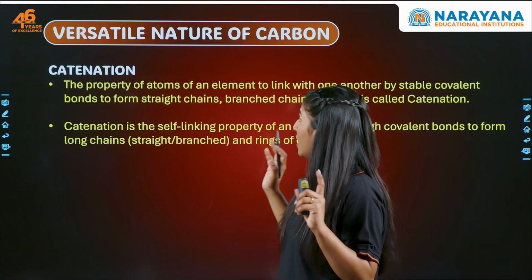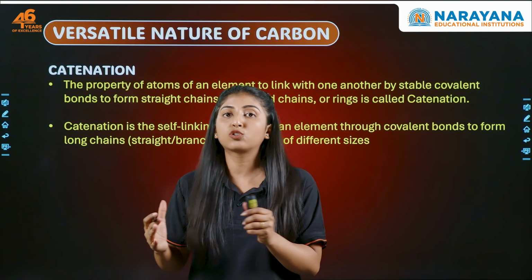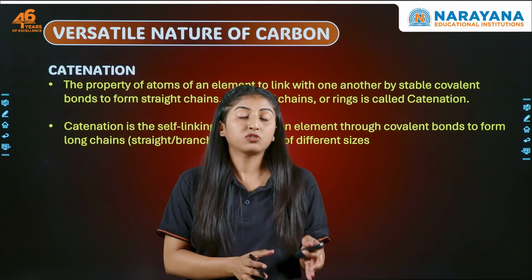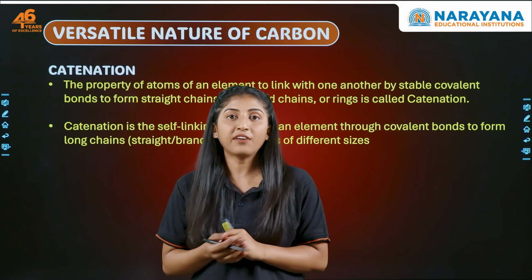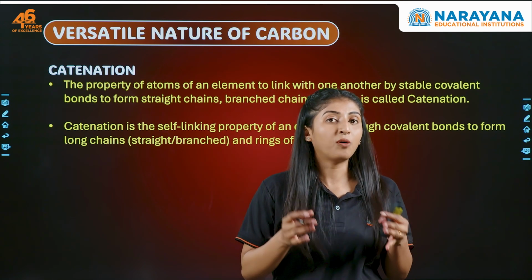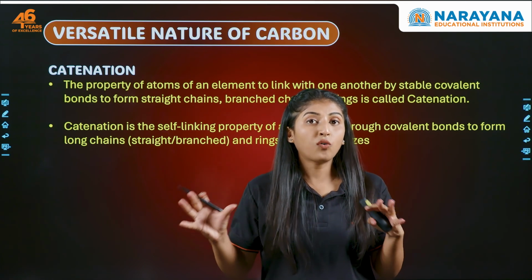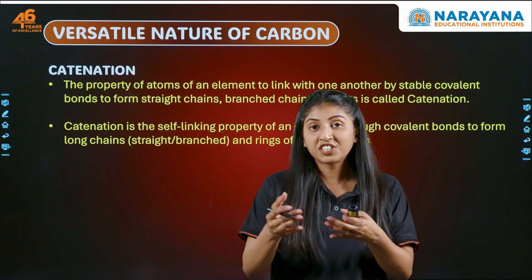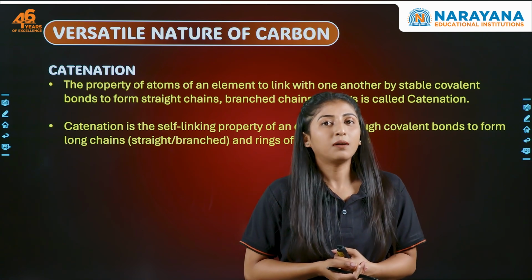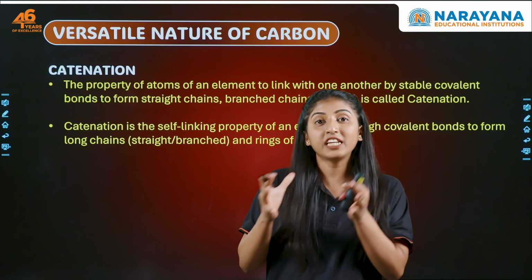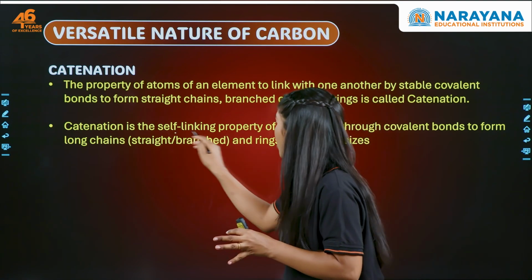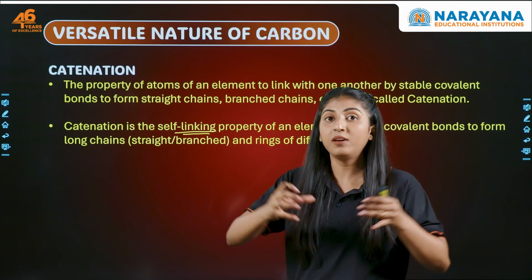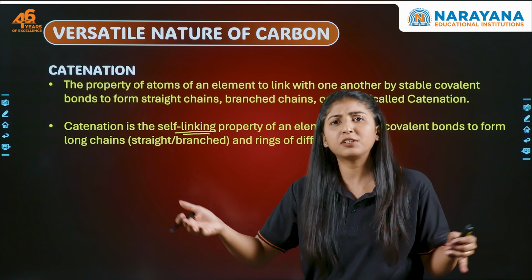Now, this is all about the allotropes of carbon. Now we are coming to the most important topic, that is, why is carbon so versatile? One thing that we have read about carbon is that carbon forms bonds that are covalent in nature, right? Meaning by sharing of electrons. So you know what carbon does? Carbon has a unique property called catenation, meaning it is the self-linking property of an atom to form long chains. It keeps making very long chains.